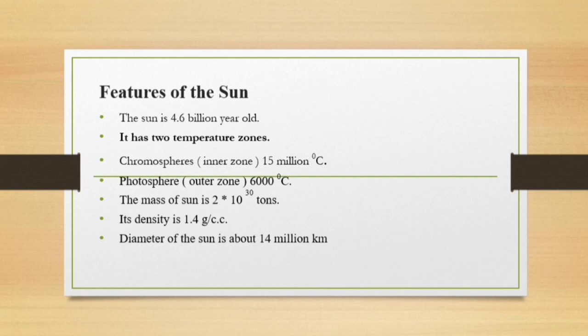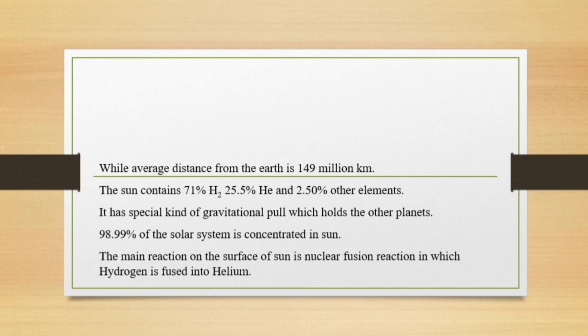The mass of the Sun is 2 multiplied by 10 raised to the power 30 tons. Its density is 1.4 gram per cc. The diameter of the Sun is about 14 million kilometers, while the average distance from the Sun is 149 million kilometers. The Sun contains 71% hydrogen, 25.5% helium and 2.5% other elements. It has a special kind of gravitational pull which holds the other planets. 98.99% of the solar system is concentrated in the Sun. The main reaction on the surface of the Sun is the nuclear fusion reaction in which hydrogen is fused into helium.